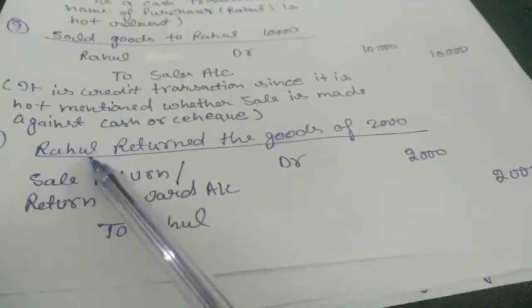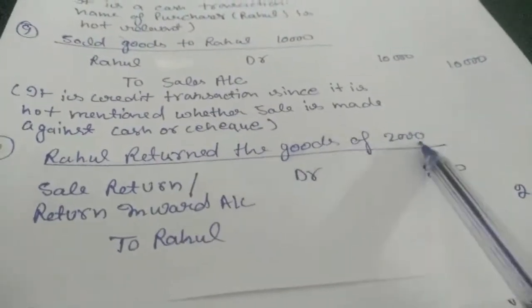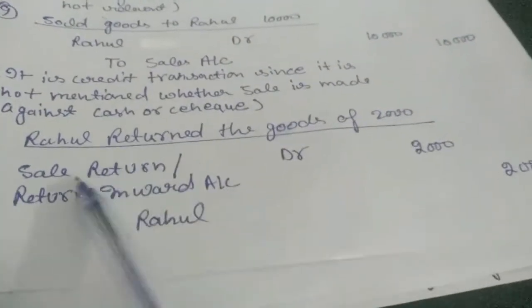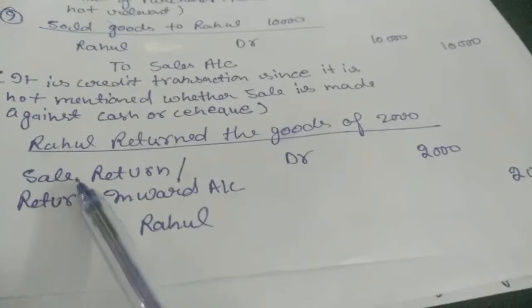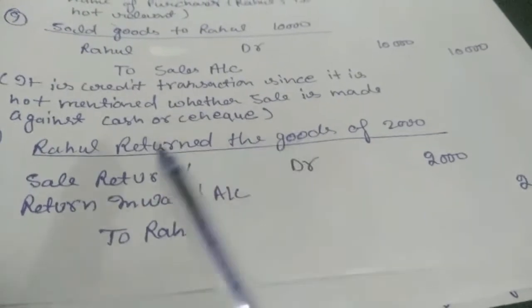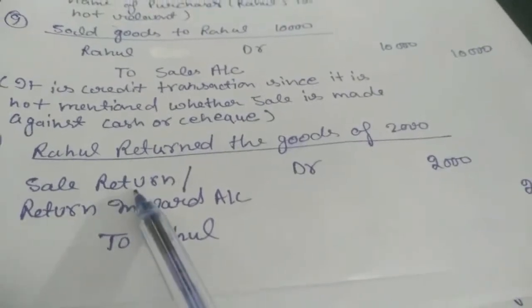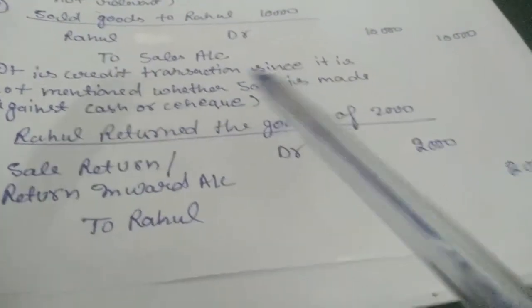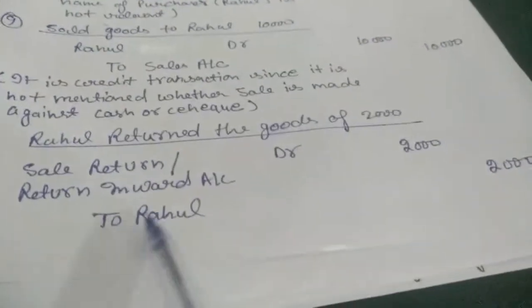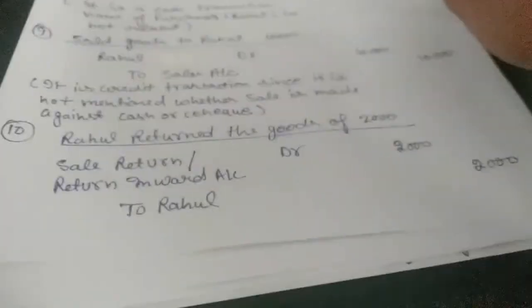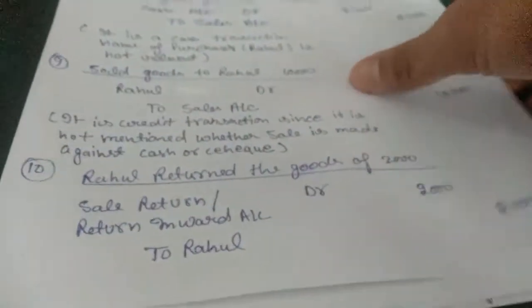Next thing is Rahul returned the goods of 2000. So we got our goods back, so we will debit our goods, but we don't know the name of the goods, so we will debit sales, and we will add return in front of it because he is returning our goods which we have sold earlier, and we will credit Rahul 2000. As I told, we did not add account in front of the name.